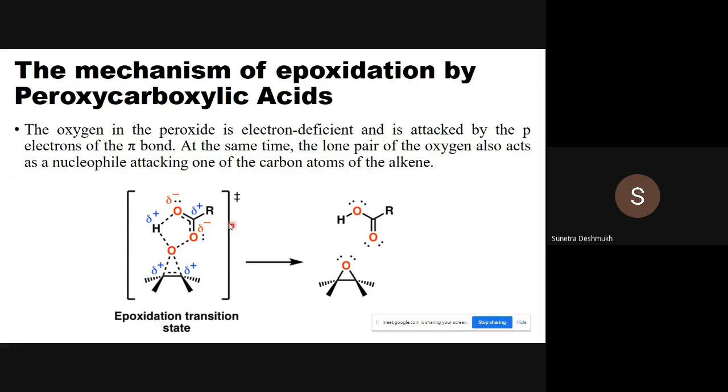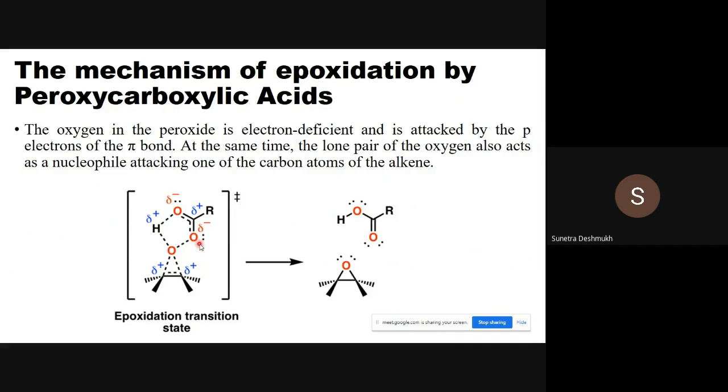So the epoxidation transition state you can write in this way. Pay attention to where the negative charges have been placed, and on which atom the positive charge has been placed. On the carbonyl carbon atom, a delta positive charge has been placed, and on the carbonyl oxygen atom a delta negative charge is placed.